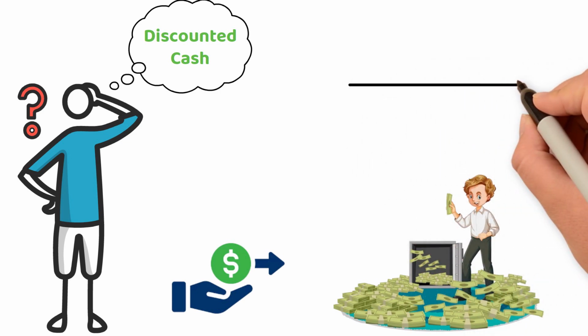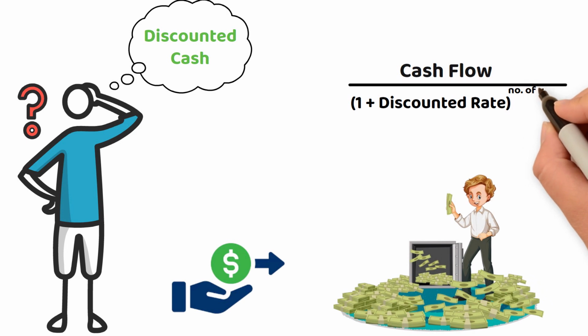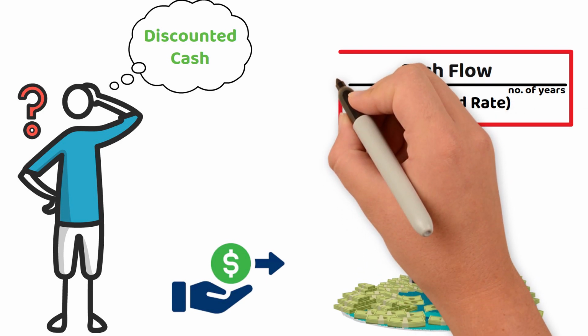To calculate the result, divide the cash flow by the sum of 1 and the discount rate, raised to the power of the number of years. Explaining the intricacies of how this formula works can be tedious, so let's skip the details and dive into the calculation itself.